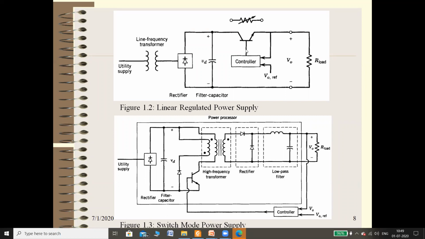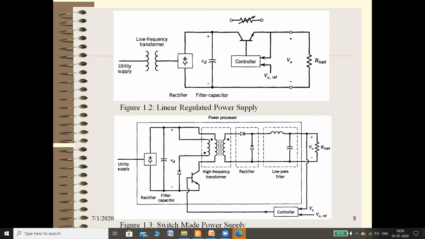If IB changes, IC also changes, because IC is equal to beta into IB, right? So if IB changes, IC also changes. If IC changes, IE also changes. And if IE changes, automatically the load voltage also changes. So in this way, the load voltage is maintained as a constant in this particular circuit. This is a linear regulated power supply in which this transistor, the series pass transistor, is continuously on, in a linear region, or in an active region. That's why this regulated power supply is called a linear regulated power supply.